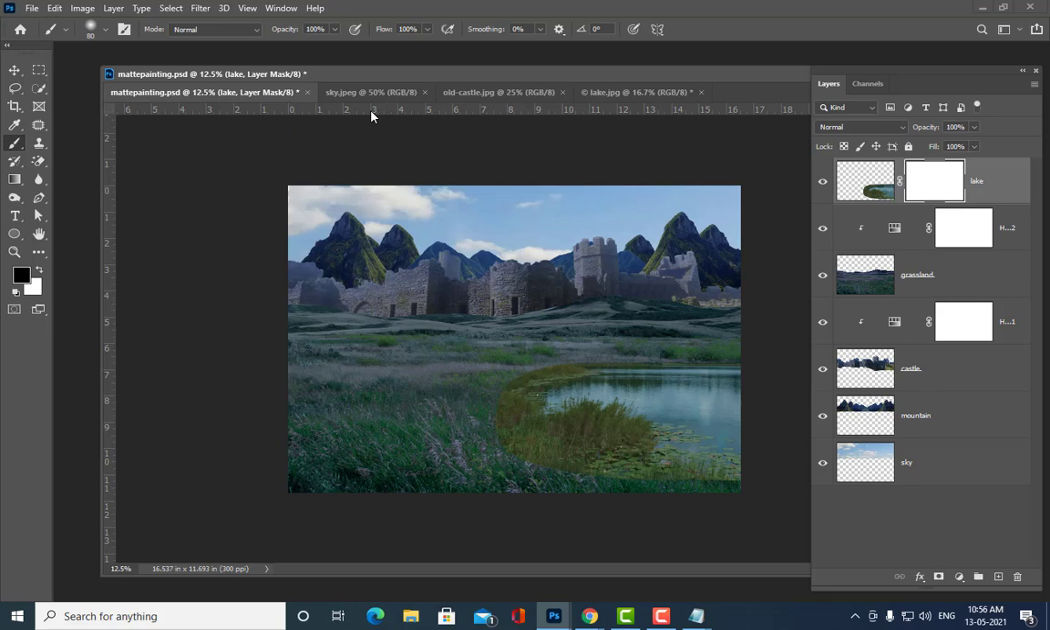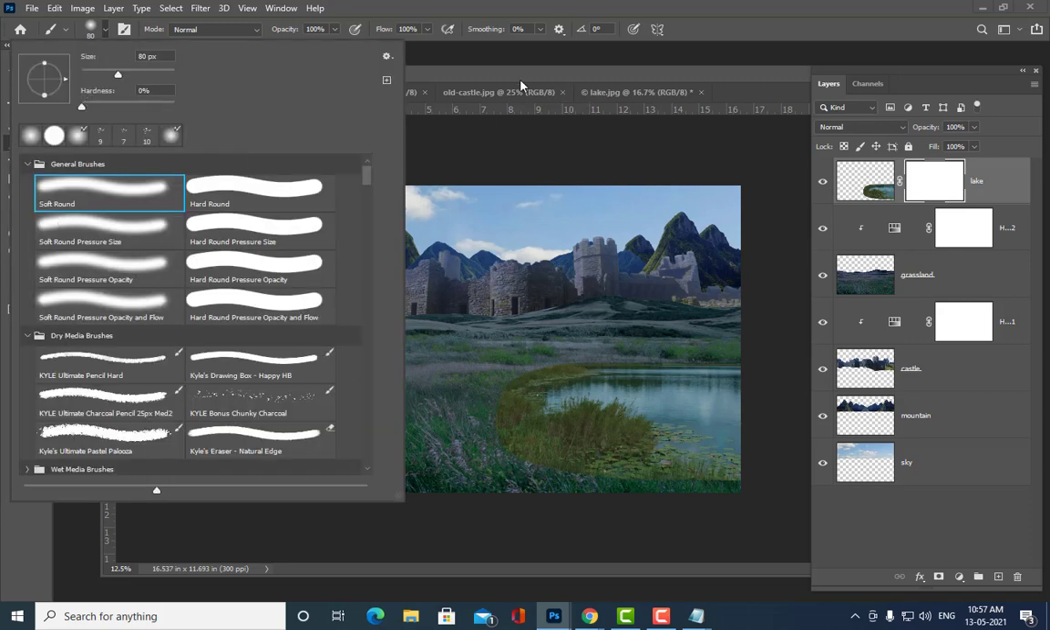See, don't use blend mode. If you use blend mode, what will happen? This lake will disappear. So we want to show the lake. The lake will totally mix with the grassland. We don't want that to happen. Okay, so just select the brush, select the soft rounded brush.